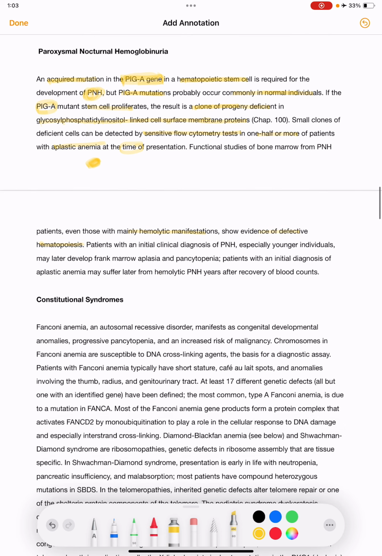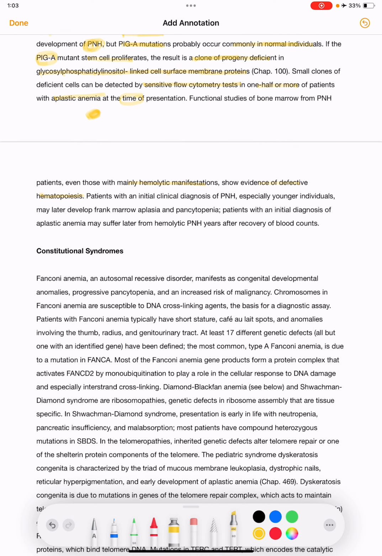And patients with an initial clinical diagnosis of PNH, especially younger individuals, may later develop frank marrow aplasia and pancytopenia.